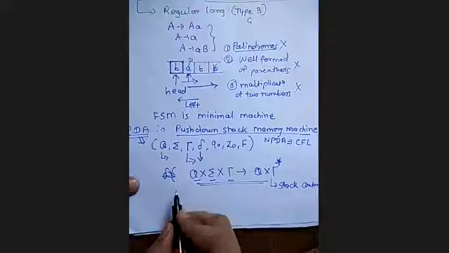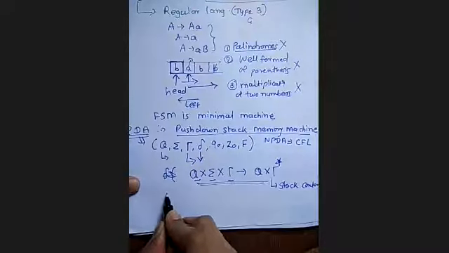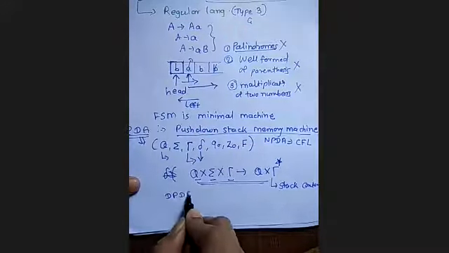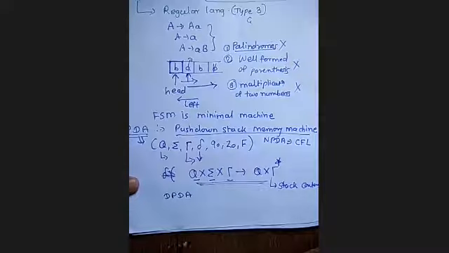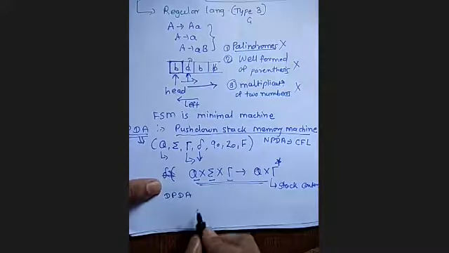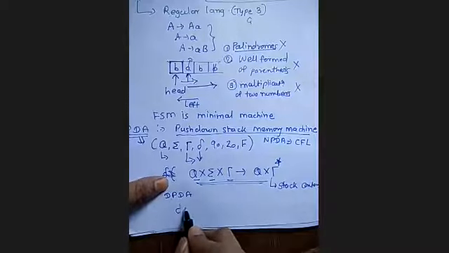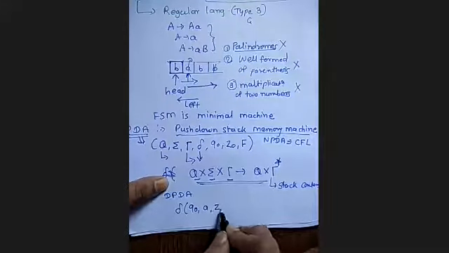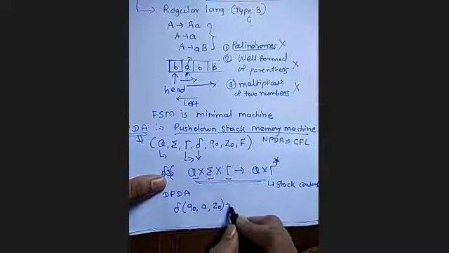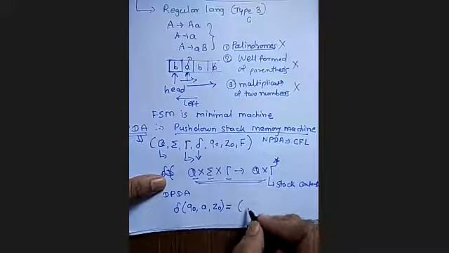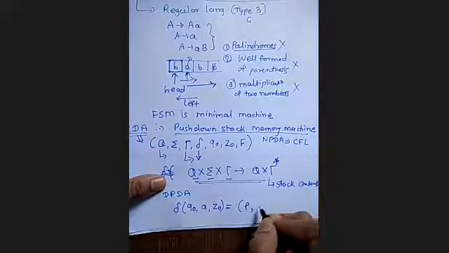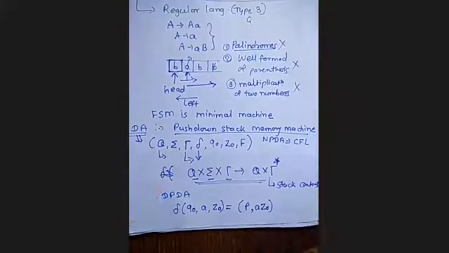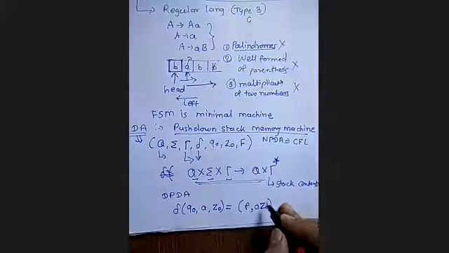So this is in the case of a PDA. There are 2 types of PDA. Again, we have seen the 2 types of PDA: NPDA, non-deterministic, and DPDA, deterministic push down automata. In the case of DPDA, let Q0 be my current state, let A be my input symbol, and let Z0 be my stack top symbol. Okay, so what does it determine? It determines the next state. Let my next state be P, and let the stack content be something else instead of Z0.